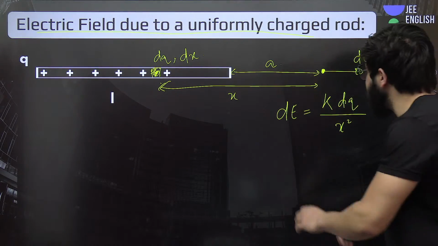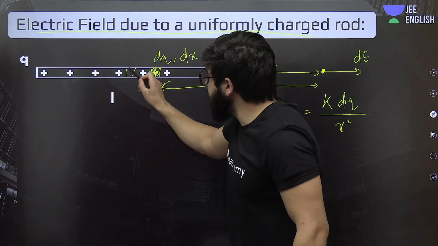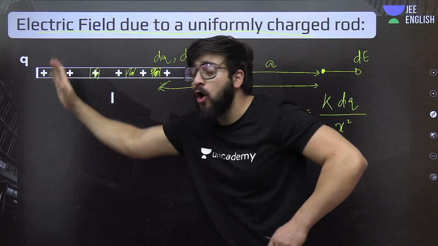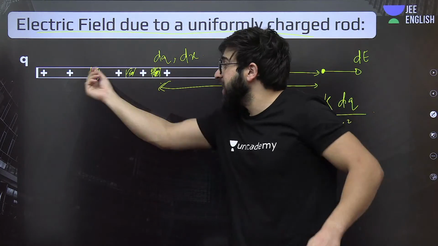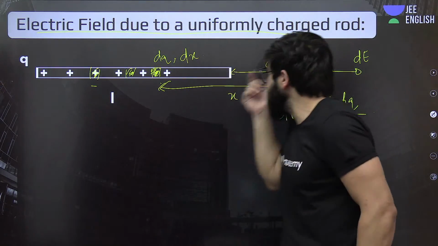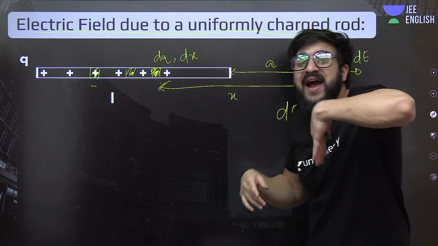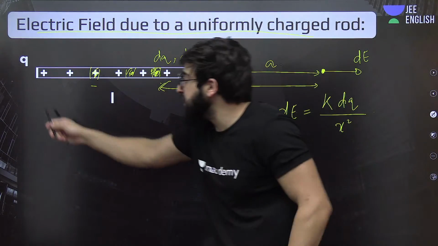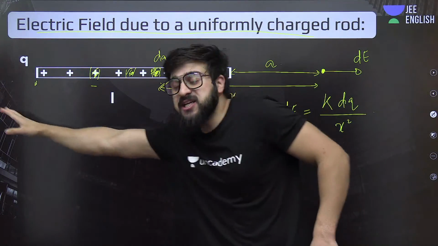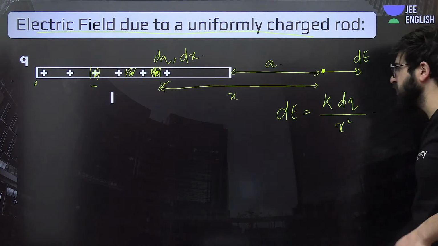Now, the point over here is, if I ask you to tell me the total electric field, you will say, sir, we'll cut another dq element, we'll cut this rod into an infinite number of dq elements, and we'll find the electric field due to all of those dq elements. That will be dE. Then we'll integrate it, that we did previously. We'll integrate it to find the total electric field. You will integrate it from this point to this point, so that you'll get the electric field because of this whole rod. Understand? Yeah, that is the concept we are using over here.